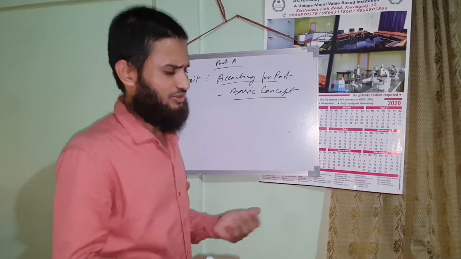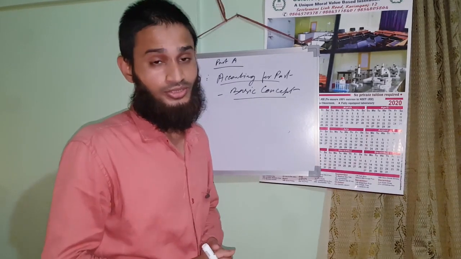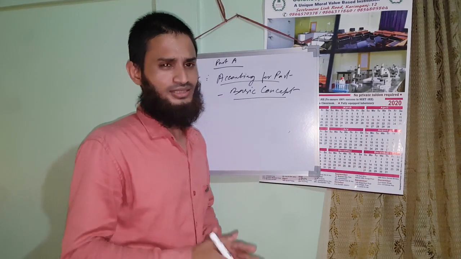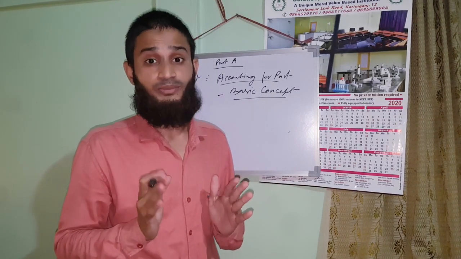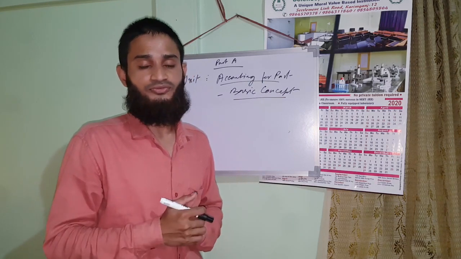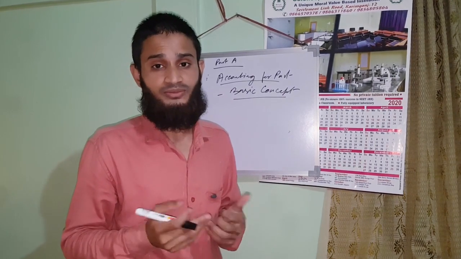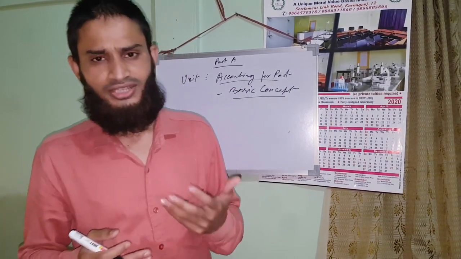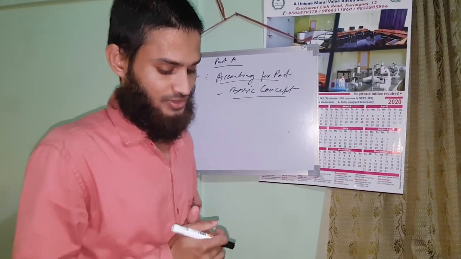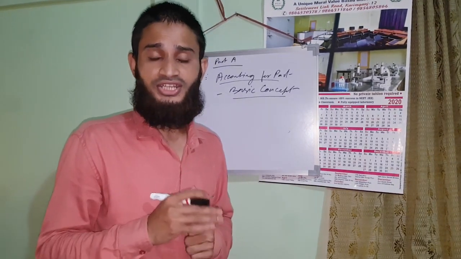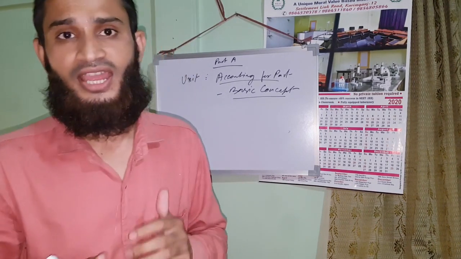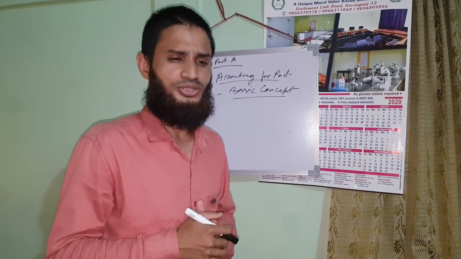So I think I'll start from Unit 2, that is accounting for partnership firm. Accounting for partnership firm. First you should know the basic concept of partnership firm. So first you know what you mean by partnership. First, define partnership. Section 4 of the Indian Partnership Act 1932 defines